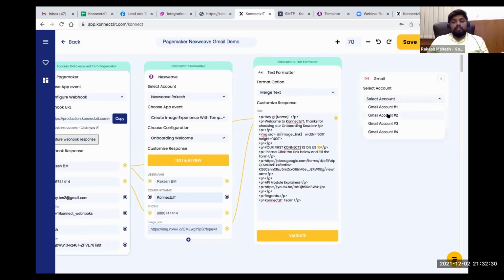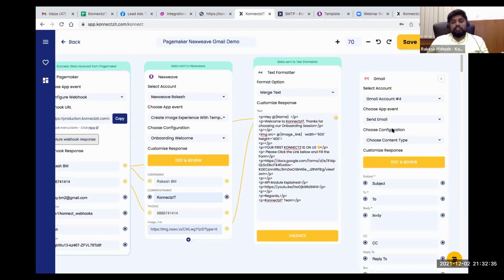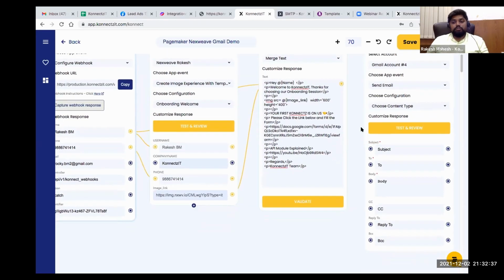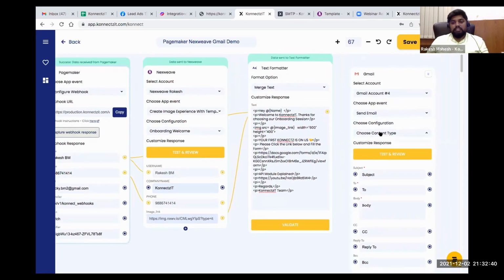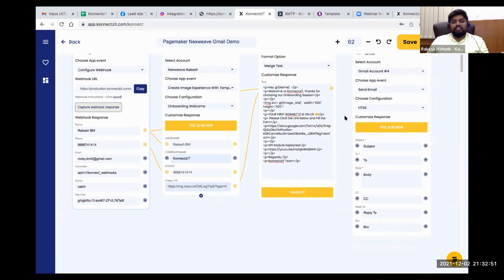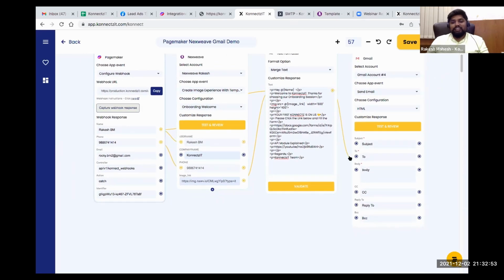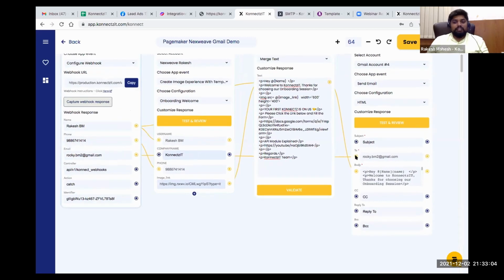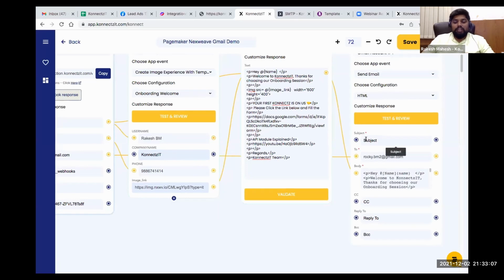So here also I just choose my account and choose the action as send email, and make sure you choose the content type as HTML if you are sending HTML. I am sending HTML content, so I use my content type as HTML, and just connect between the nodes. Again, this is the same thing, so I'm not doing anything else. Just connect between the nodes, guys. See, I'm connecting the email to the To field. I'm just connecting between the nodes, and you can even enter it manually as well.